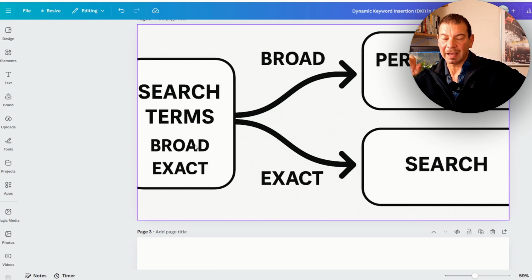So broad, if you add a PMAX campaign, the priority will go to a PMAX. You can still have broad, but the priority at the auction will go to a PMAX campaign, and the priority will go to a search campaign for the exact. So that's why I structure based on best practices. And this is the best way to structure a search campaign in 2025.